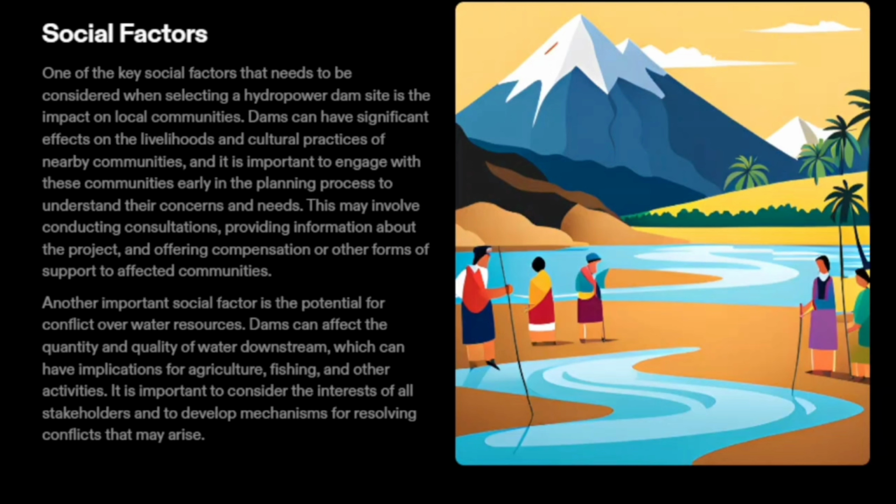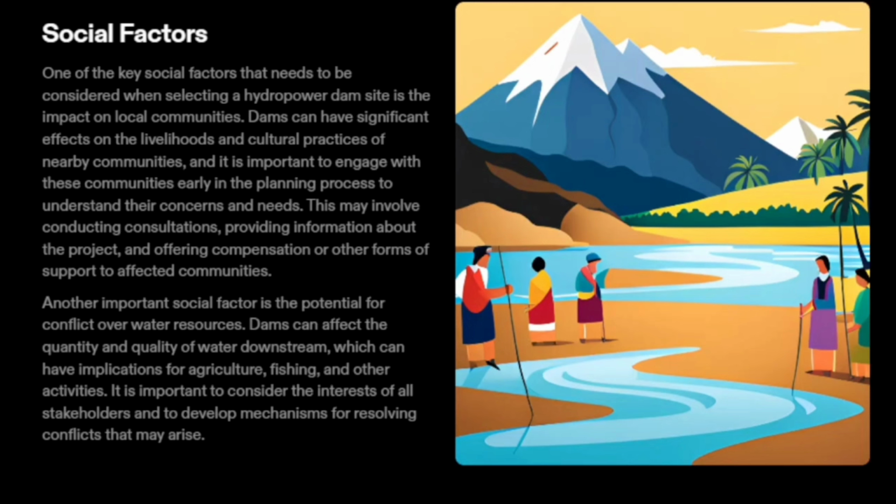Social factors. One of the key social factors that needs to be considered when selecting a hydropower dam site is the impact on local communities. Dams can have significant effects on the livelihoods and cultural practices of nearby communities, and it is important to engage with these communities early in the planning process to understand their concerns and needs.